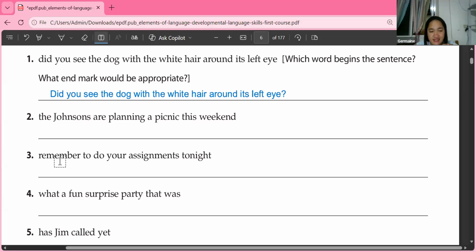Which word begins the sentence? It is the. And what are we going to do with the word the? Change the T to a capital letter. Okay, that's very good. That's one thing that we need to do. And what else? What could be the appropriate mark to be used for sentence 2?